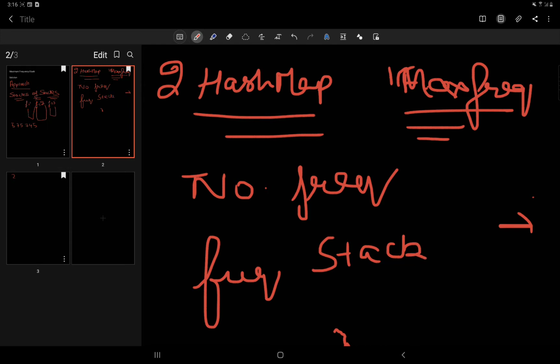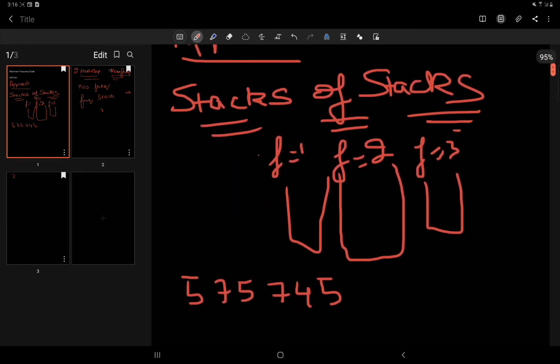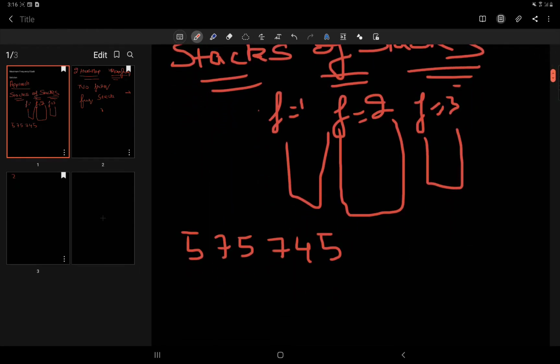Let's see with the help of this example. Suppose I have to push all these numbers first, and there are push operations for everyone, and then there are pop operations. So what I'm going to do is maintain one hash map for number and its frequency, and another hash map for frequency and its corresponding stack. Okay, let's see.